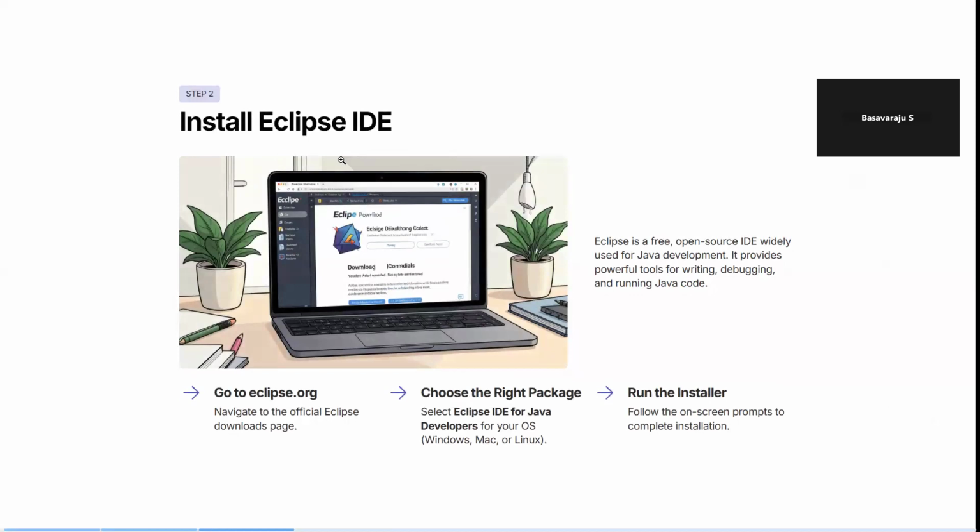So install the Eclipse IDE. Eclipse is a free open source IDE widely used by Java developers. Most of the corporates prefer to use this IDE rather than going with VS Code or any other editors. Most of the organizations in the corporate world are using the Eclipse IDE to build their enterprise applications also. So in my entire course, I'll be using the Eclipse IDE, and I suggest all of you install this Eclipse IDE. So go to this eclipse.org website.